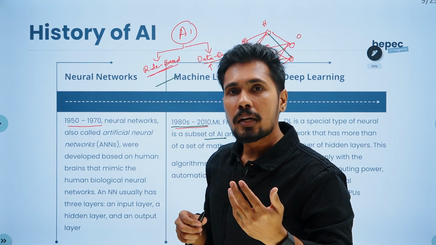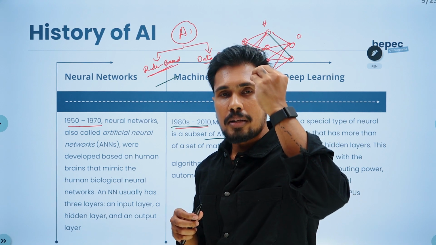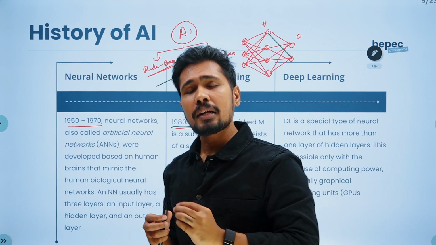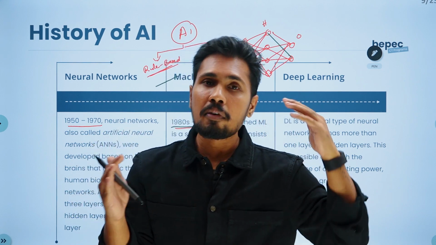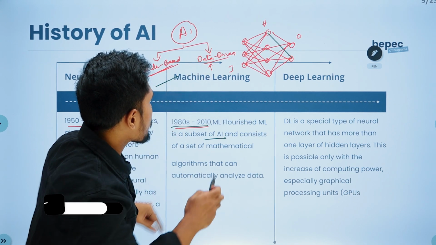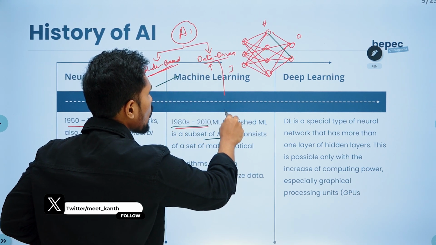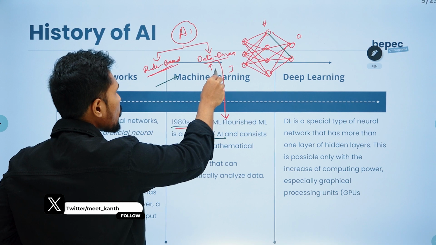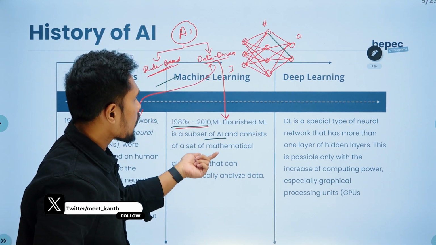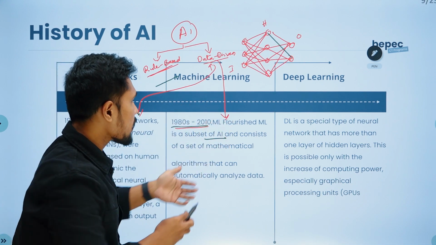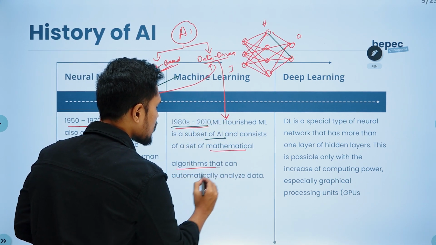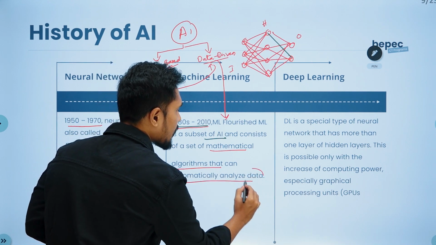So now what is data-driven? It is able to understand or develop its intelligence based on the data. How can it develop? It's a big class. We will be doing it in the next lecture. Machine learning falls under the category of data-driven. Even neural networks fall under the category of data-driven. Now, how exactly is machine learning working? Machine learning works with a set of mathematical algorithms that can automatically analyze data.